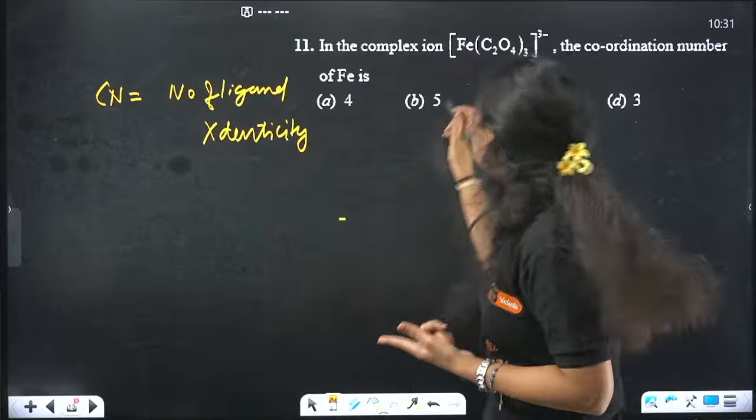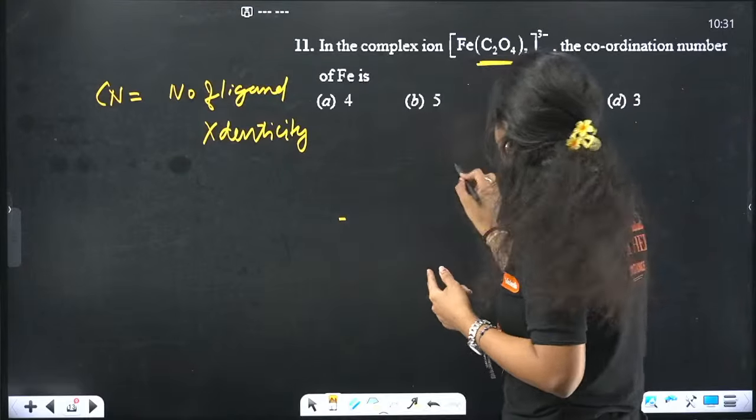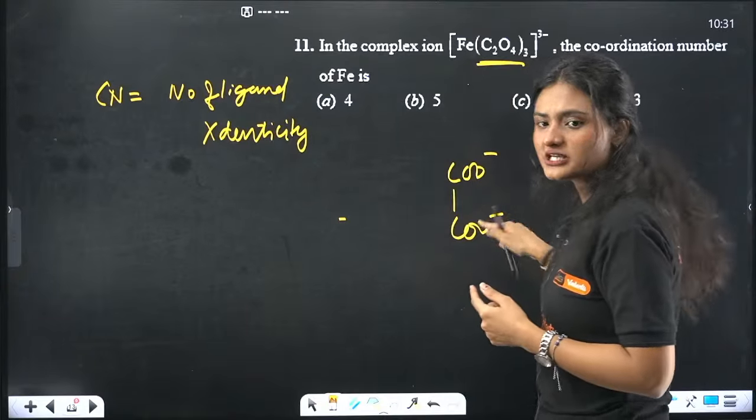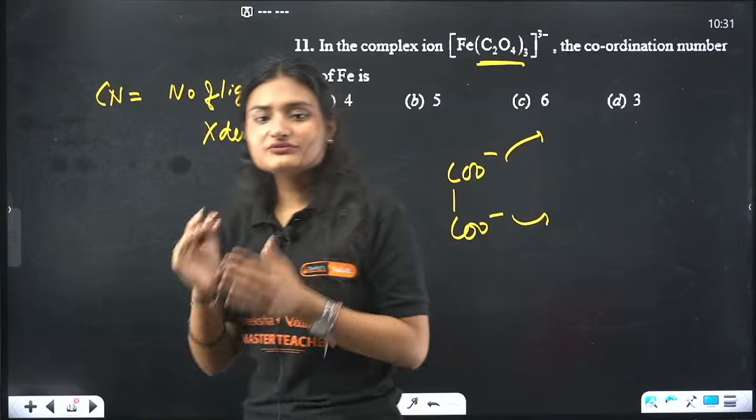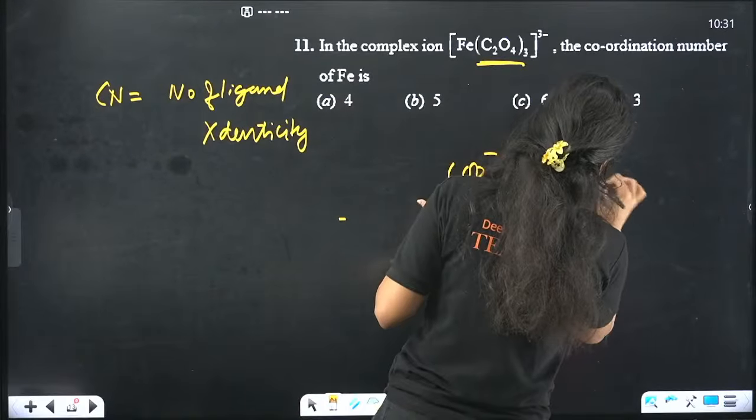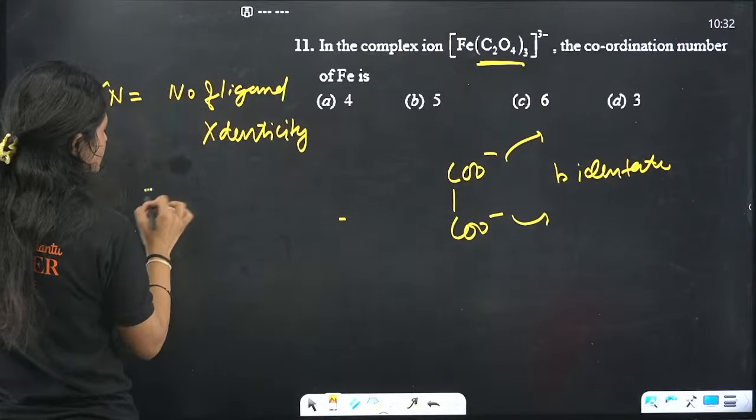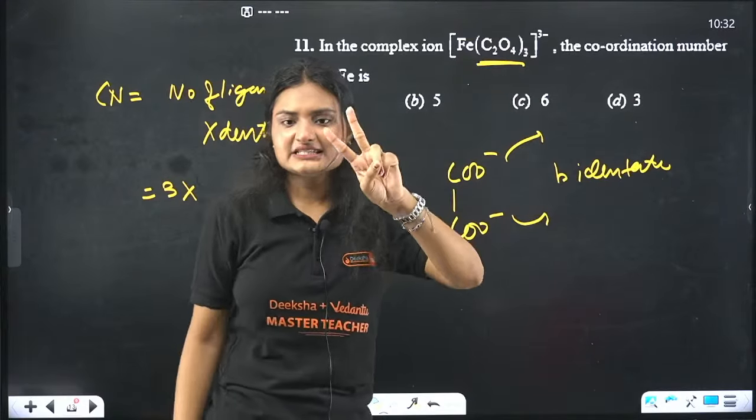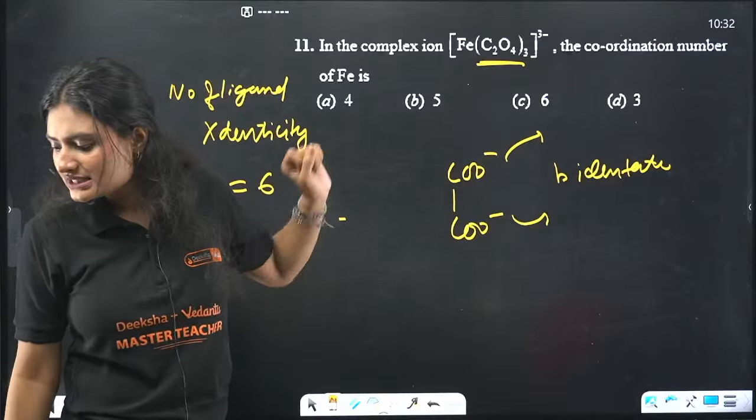So here this is oxalate. Oxalate has a denticity of 2. It has 2 possibilities. It can form bond from both sides at the same time. It's a bidentate ligand. So again, what is the number of ligands here? 3 times denticity. Denticity is 2, right? 3 times 2 is 6. The coordination number is 6.